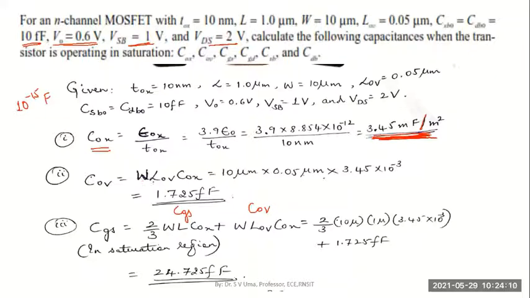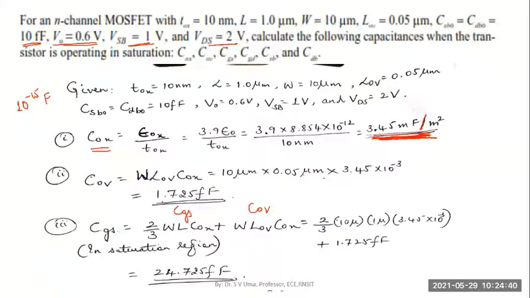When I multiply it with W into L, then I'll get the complete value of capacitance in the total area. So the total area of the channel, whatever is the capacitance, that is obtained. In this case, the total overlap capacitance is obtained. And when we substitute, you're getting the answer. You can cross verify, or for now you just write down, you can verify later.